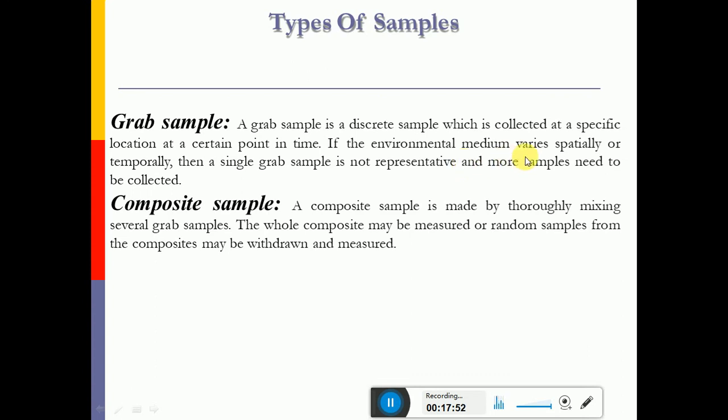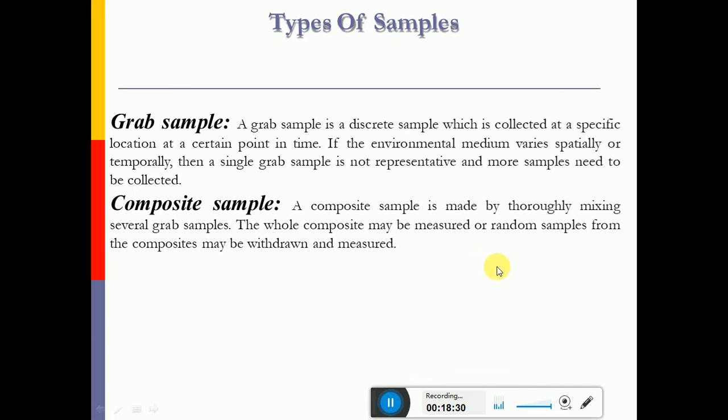If the environmental medium varies spatially or temporally, then a grab sample is not representative and more samples need to be collected. Okay, so it is a sample which is collected at a specific location at a certain point of time. So let us assume a river water body here, and you collected the sample at location X at 10 a.m. in the morning. Next, after 15 days or after 1 month, we again go to the same place and we collect the sample at location X at 10 a.m., or maybe the next day or the previous day.